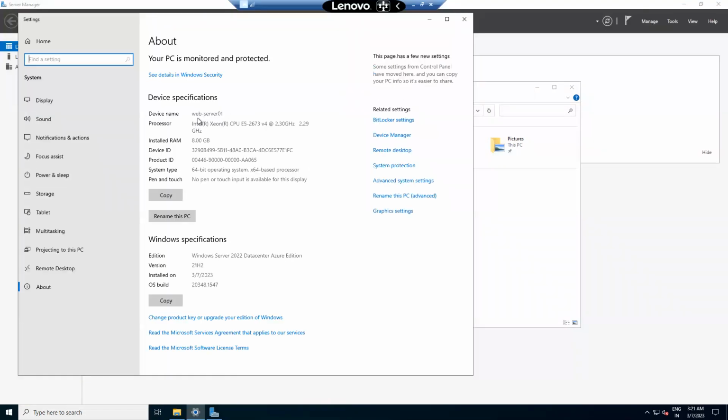See, web server 01. Next, 8 GB memory. Windows Server 2022 Datacenter Azure Edition. These are the operating system information.